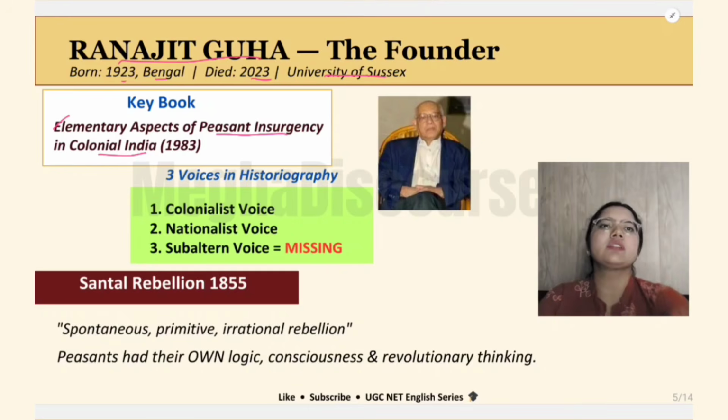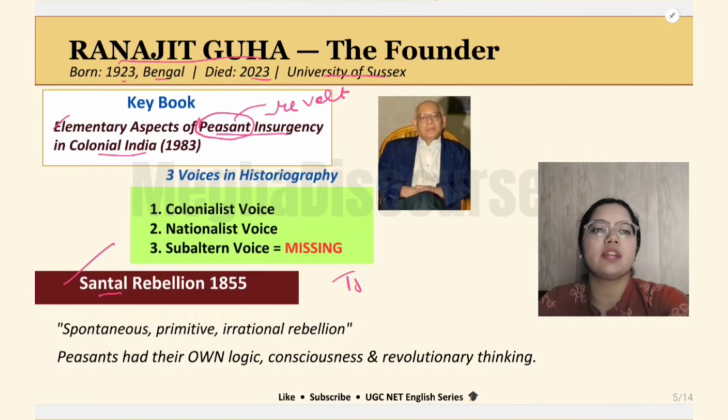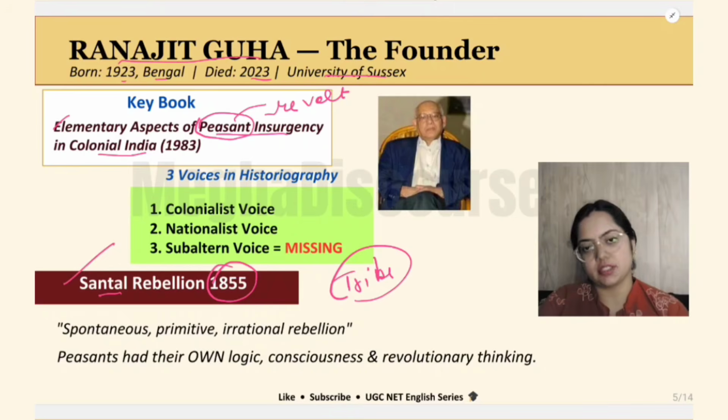In this book, he talks about the peasants who used to revolt. An example is the Santhal rebellion. Santhal is a tribe, and in 1855 they fought against the Britishers, against the colonizers. These peasants, these tribals, fought.